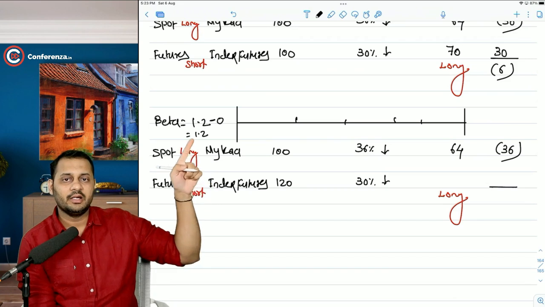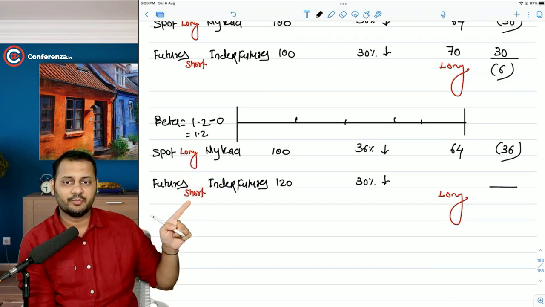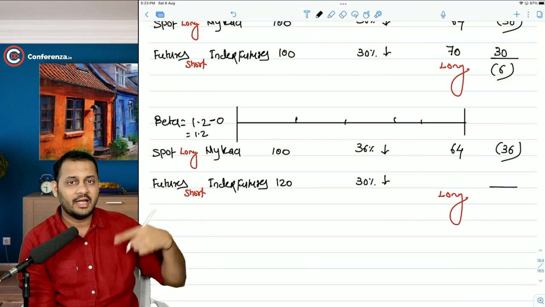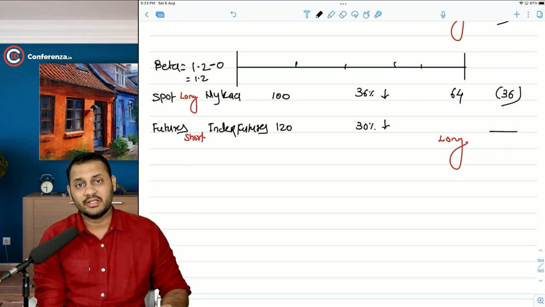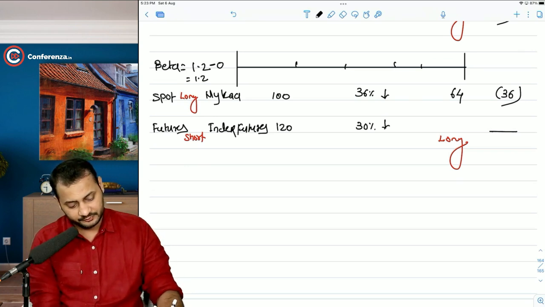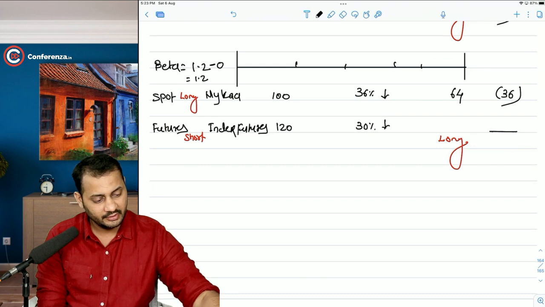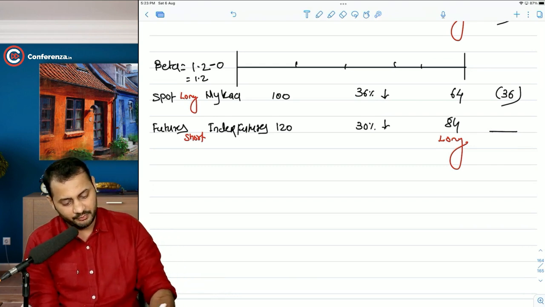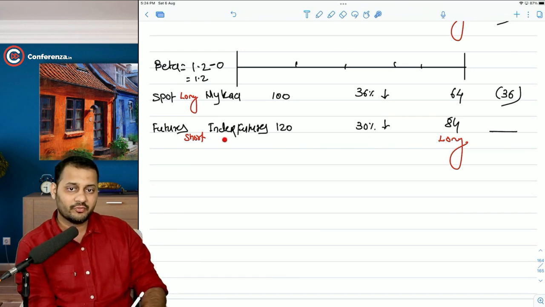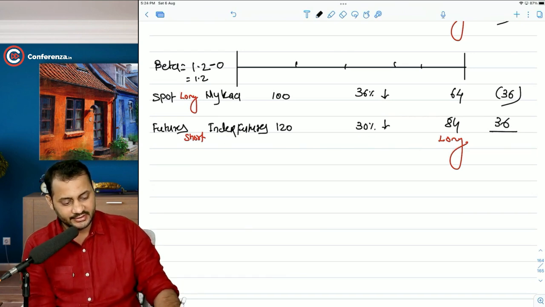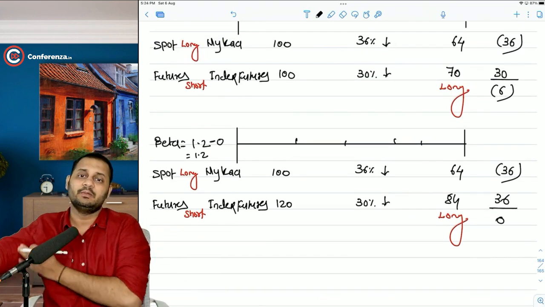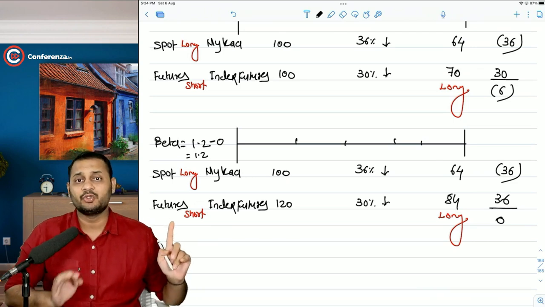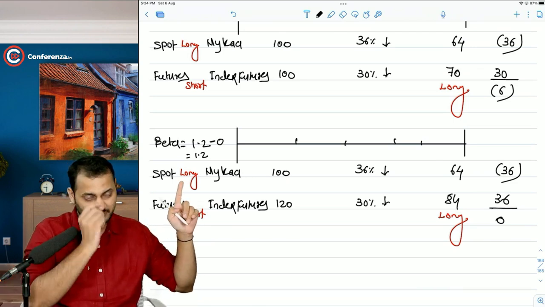So 100 multiplied by 1.2 comes to 120. Take the short position in the index futures worth 120 and now check your calculation. If this 120 goes down by 30%, you will be at a profit of 36. 120 less 30% goes to 84. So you will be buying those back at 84, sold at 120. The profit will be 36, and now we can say that the complete hedging is achieved. This is how we take the position in the derivatives market just to protect the position in the spot market.